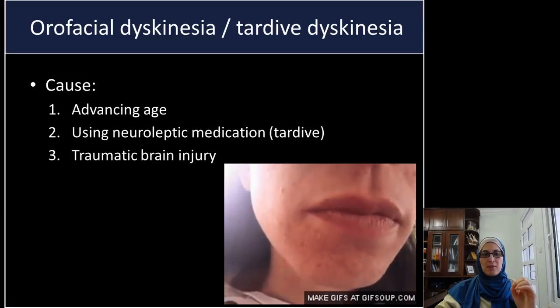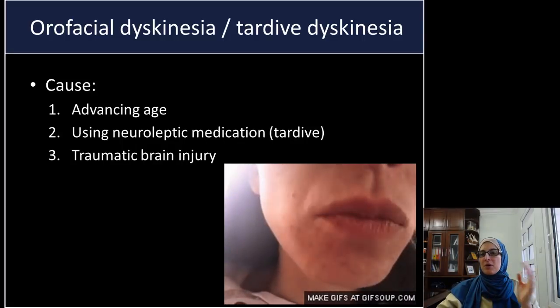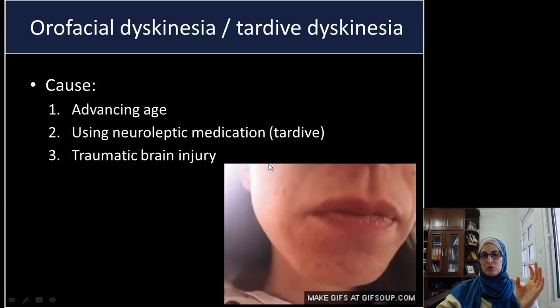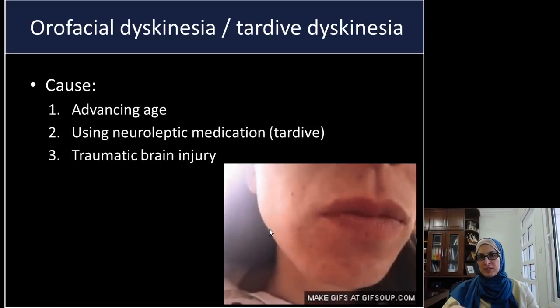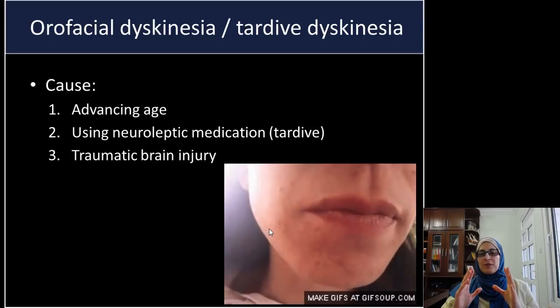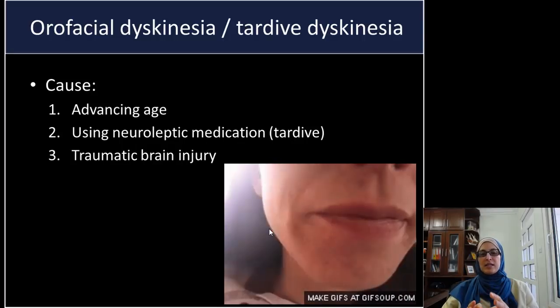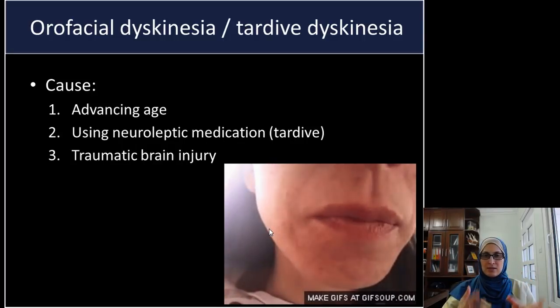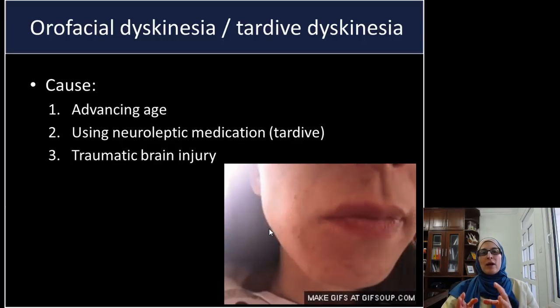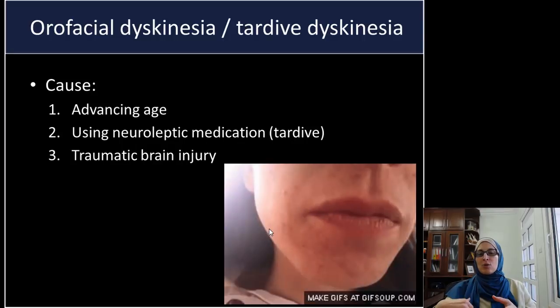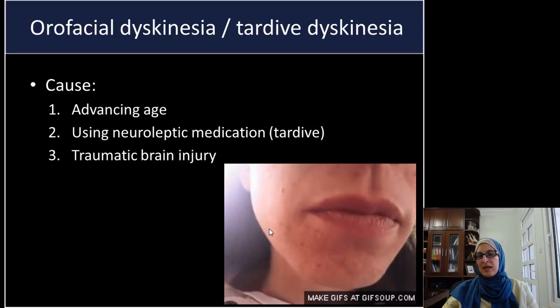What causes this problem? The most common cause is medication, neuroleptic medications, antipsychotic medications. They induce tardive dyskinesia. So if the condition is related to taking antipsychotic medication, we call it tardive dyskinesia, while orofacial dyskinesia is caused by any other cause other than medication.